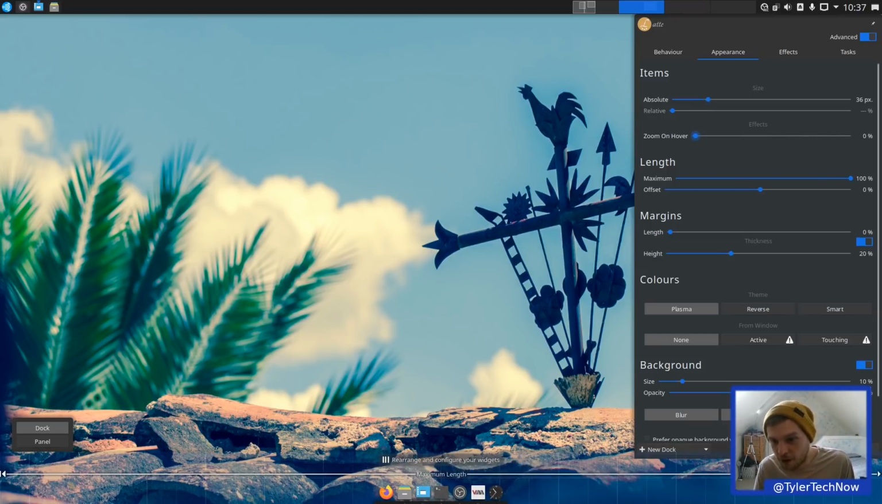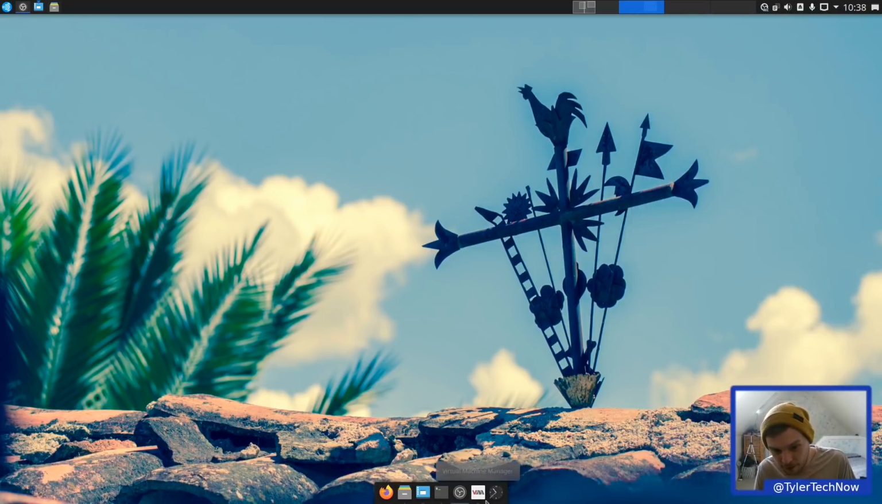So zoom is now gone, and I like to have a shadow as the background. Let's bring that up to about 95. Perfect. And it's got some nice rounded corners there as well in this theme, so that's pretty damn good. And we're going to remove this clock.